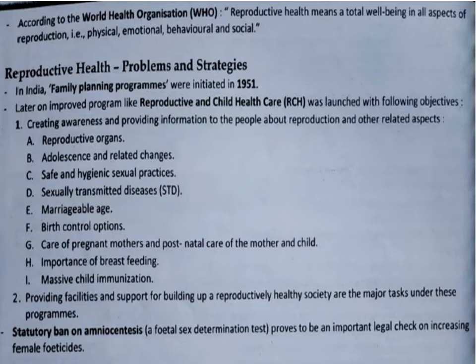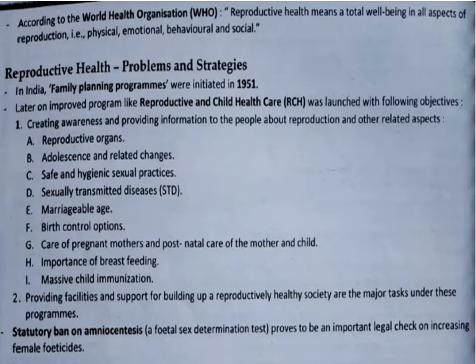As we have discussed, reproductive health is the total well-being in all aspects of reproduction, including the physical, emotional, behavioral and social aspects. A reproductively healthy society is one where people have physically and functionally normal reproductive organs, and have normal emotional and behavioral interaction among themselves in sex related aspects.